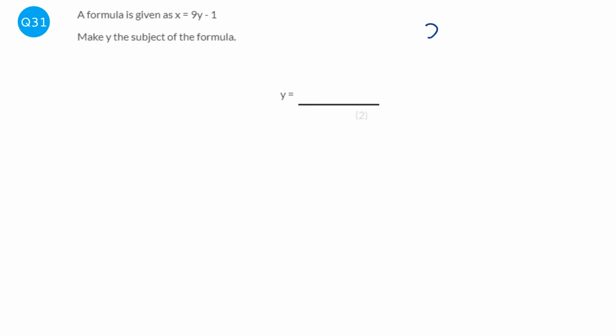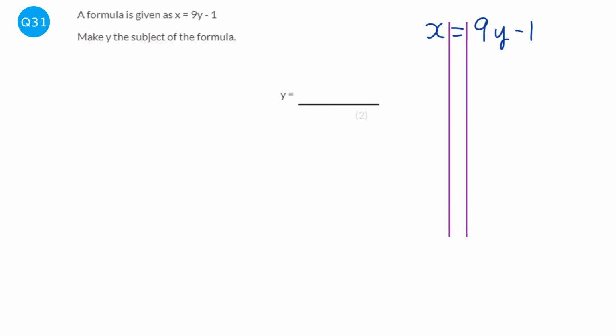So I'm going to write the equation out, the formula out. And we're asked to make y the subject, so I'm just going to get my lines in. And so what's stopping us from having y on its own? Well, this minus 1, how am I going to get rid of it? Add 1 both sides. So we've got x plus 1 equals 9y.